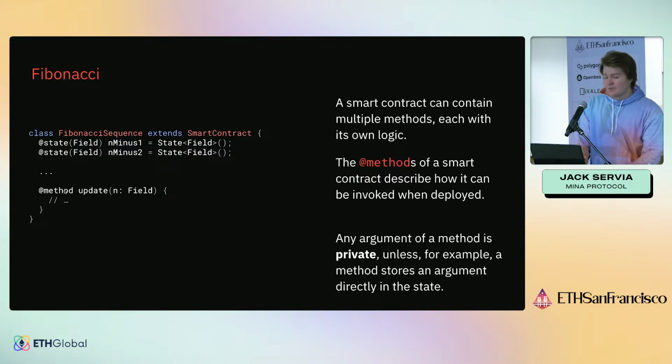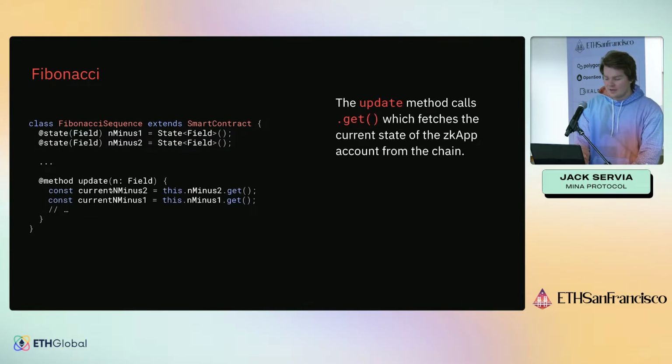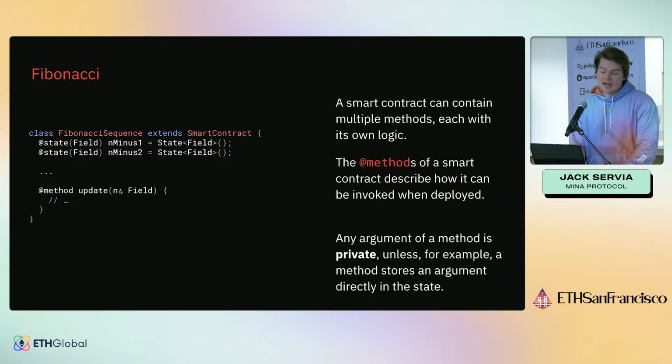The next thing is we'll add our actual method that the users will call, update. You can see update takes n as an argument, which is of the type Field, and we add this method decorator. The method decorator basically tells SnarkyJS, hey, this is code that users are going to call the same way that users would call a method on an Ethereum smart contract. And when users do call it, we should prove that it executed correctly, and then send this on to the Mina network.